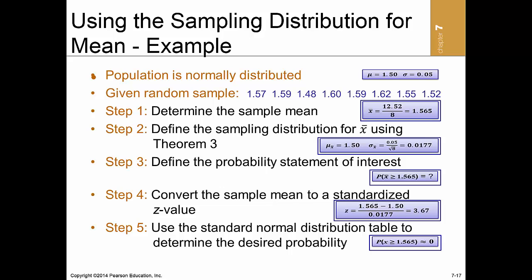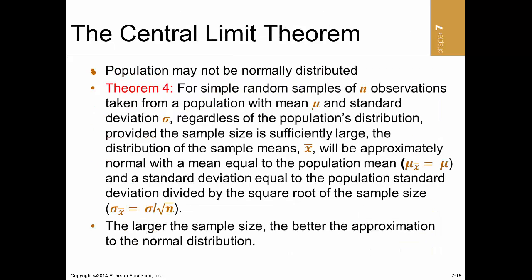Theorem 3 applies when the population is normally distributed. Although there are many situations in business in which this will be the case, there are also many situations in which the population is not normal. For example, incomes in a region tend to be right skewed. Some distributions, such as people's weight, are bimodal, a peak weight group for males and another peak weight group for females. What does the sampling distribution of x bar look like when the population is not normally distributed?